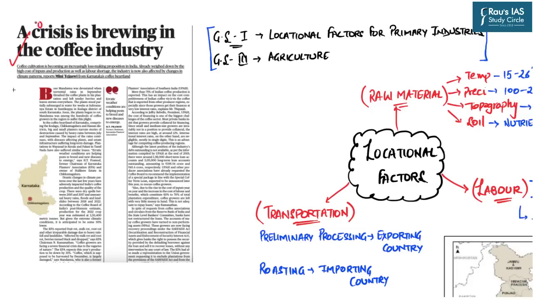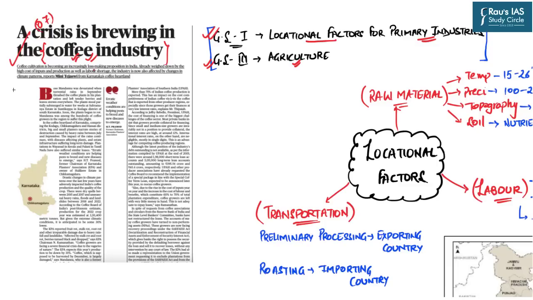Now this topic has appeared at page number 7 and is in relation to the crisis which the coffee industry is facing. As far as the UPSC scheme of syllabus is concerned, this topic falls directly under General Studies paper 1 because it mentions locational factors for primary industries as its important part. Moreover, this topic can also be relevant from the GS3 perspective in the subsection of agriculture. And this is because of the very logic that if you want to learn about the coffee industry, then you obviously must also learn about the coffee plantation.